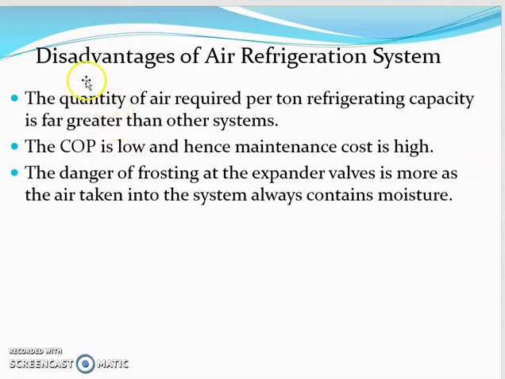Next we'll discuss disadvantages of the air refrigeration system. The first disadvantage is that the quantity of air required per ton of refrigerated capacity is far greater than in other systems, so we need a larger quantity for the same refrigeration effect. The coefficient of performance of this system is low compared to others, and it needs more maintenance.